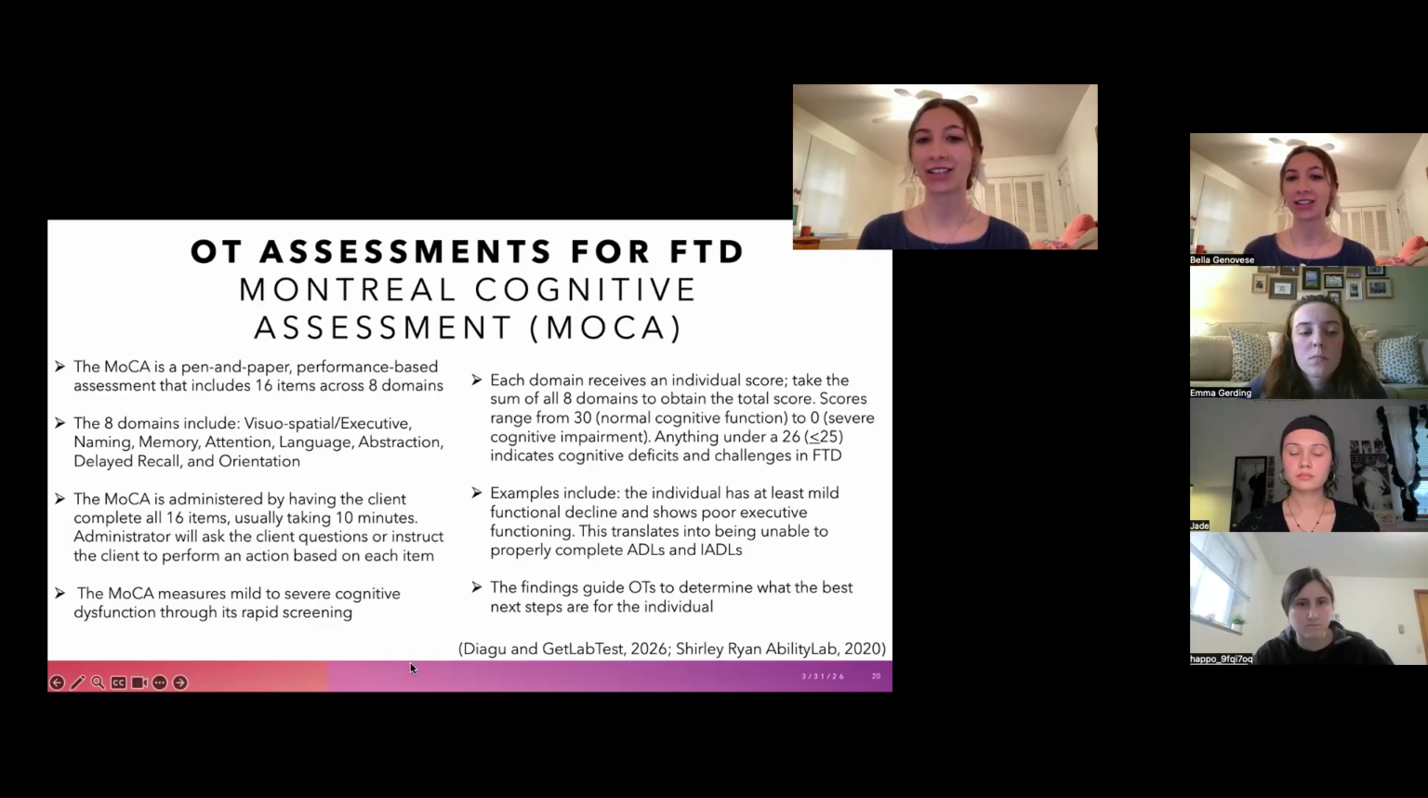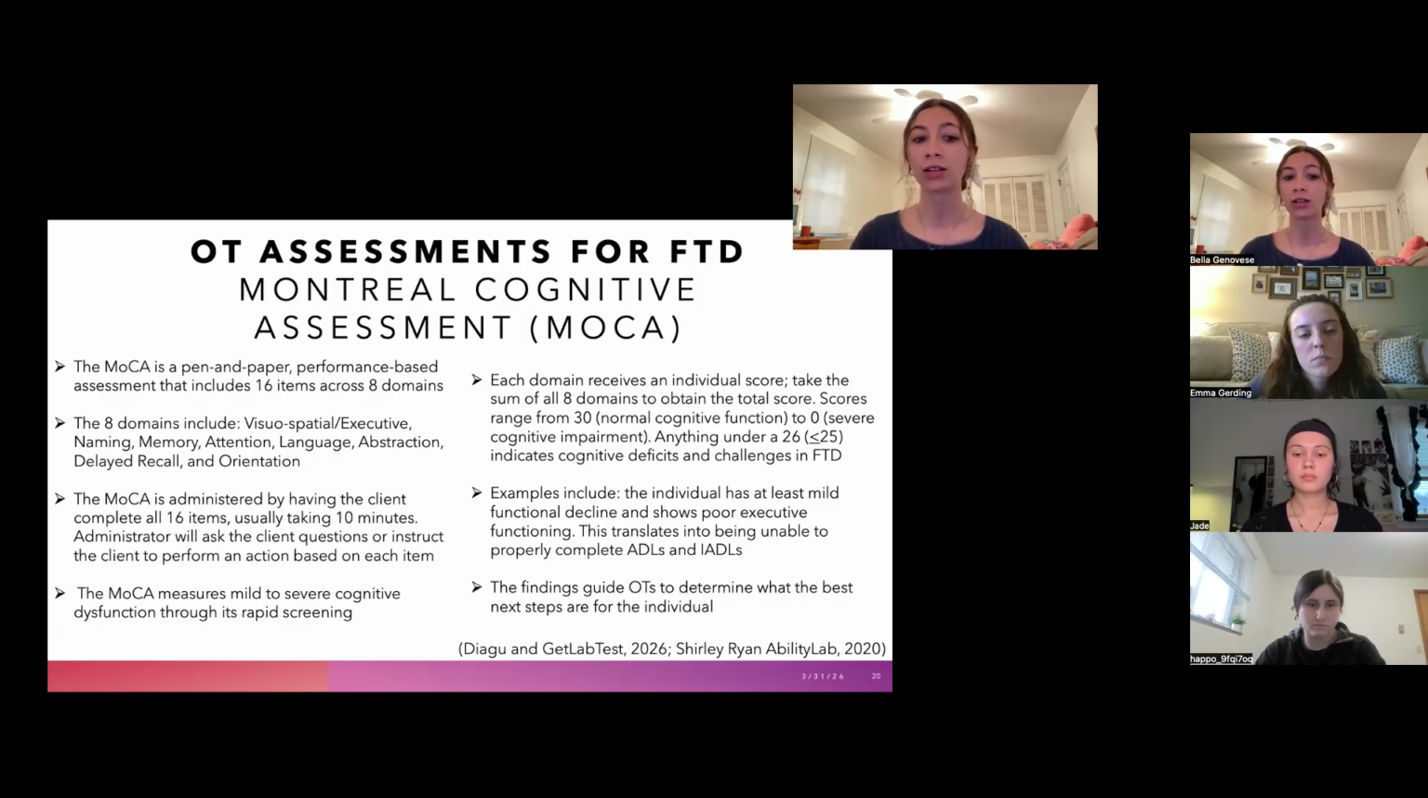All right, and then lastly for the OT assessment, we have a Montreal Cognitive Assessment, otherwise known as the MoCA. And the MoCA is a very quick pen and paper performance-based assessment that includes 16 items across 8 domains. And those 8 domains are the visuospatial, executive, naming, memory, attention, language, abstraction, delayed recall, and orientation. The MoCA is administered by having the client complete all 16 items, which only takes around 10 minutes. So it's significantly shorter than the CPT.